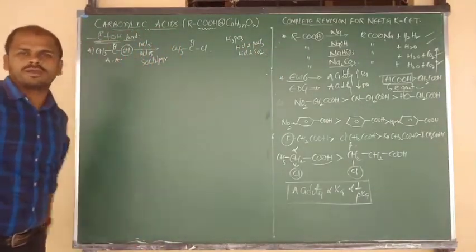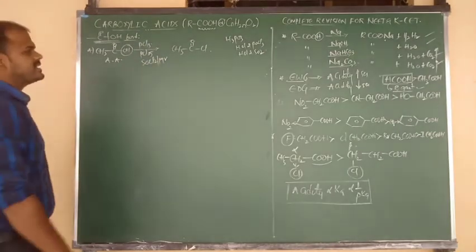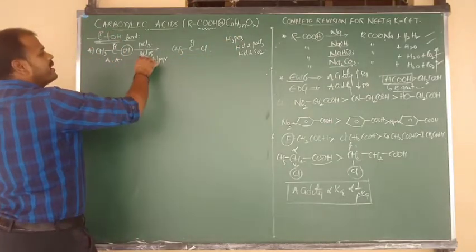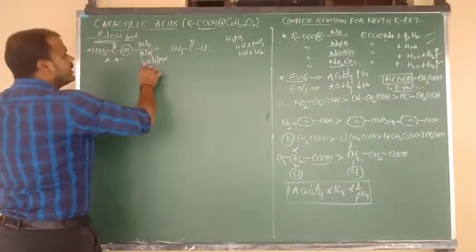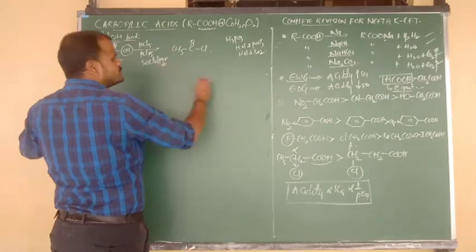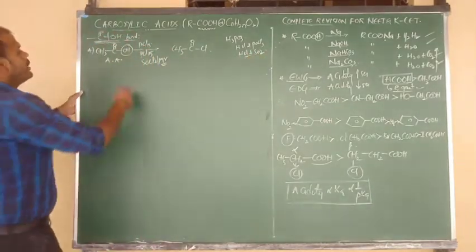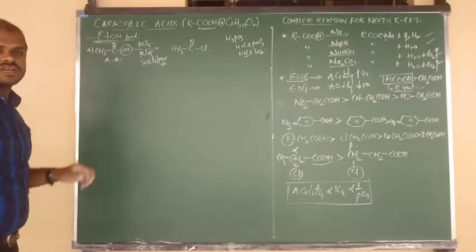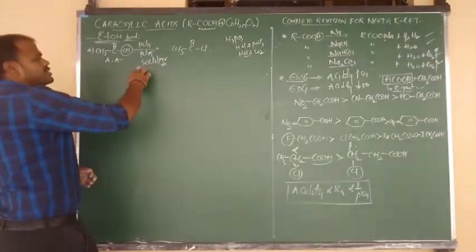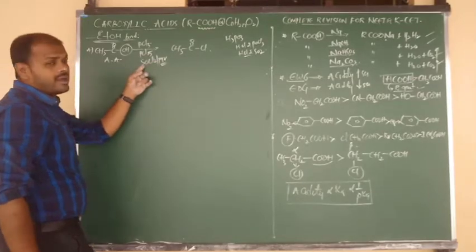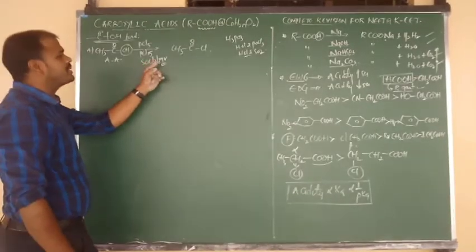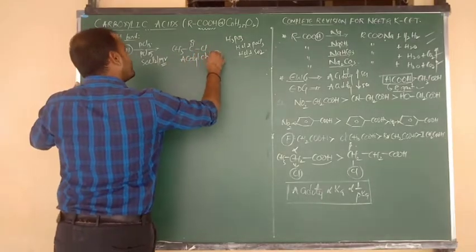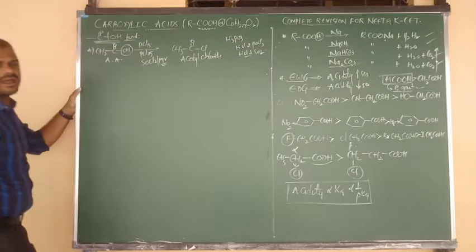Once again, go through your notebook and revise once. In all cases, PCl3 gives H3PO3 and acyl chloride. In case of PCl5, these two byproducts are there. In SOCl2, pyridine is used to remove the HCl gas. So carboxylic acids on reaction with phosphorus trichloride, phosphorus pentachloride, or thionyl chloride SOCl2 in presence of pyridine form the product, which is nothing but acyl chloride, also called acetyl chloride.